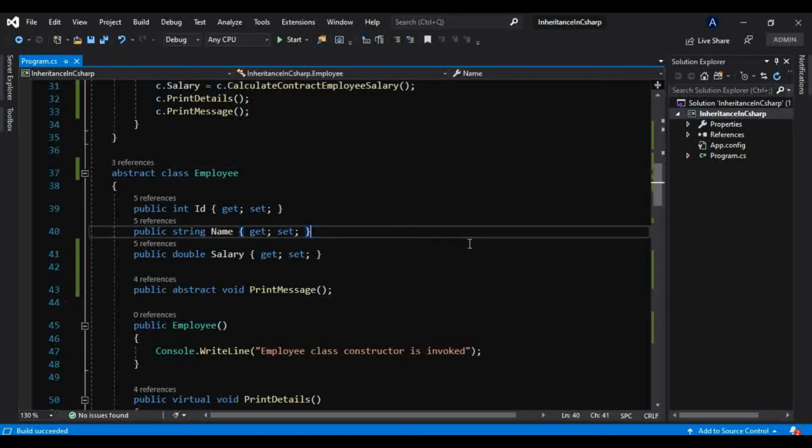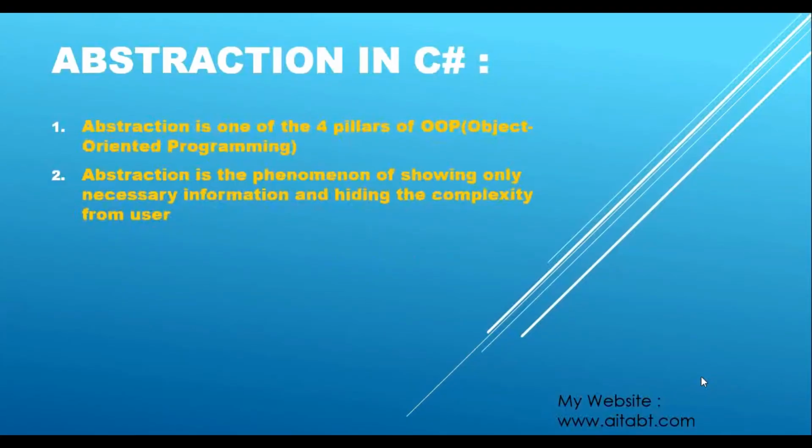Now let's see what abstraction in C# is. Abstraction is one of the 4 pillars of OOP that I have already told you. Abstraction is the phenomenon of showing only necessary information and hiding the complexity from the user. Let me give a very simple example. When a company manufactures a car and sells it to the customer, that customer knows how to drive the car.